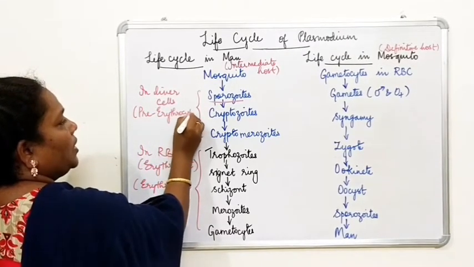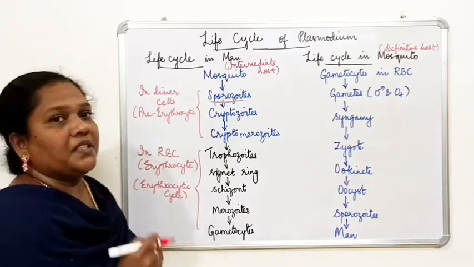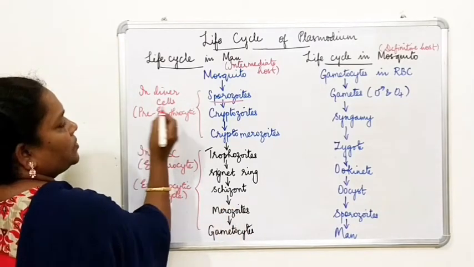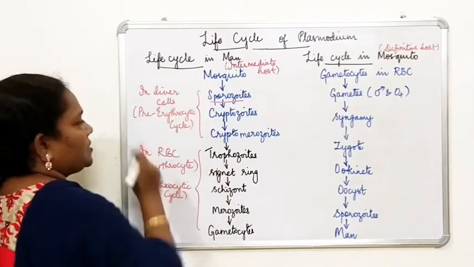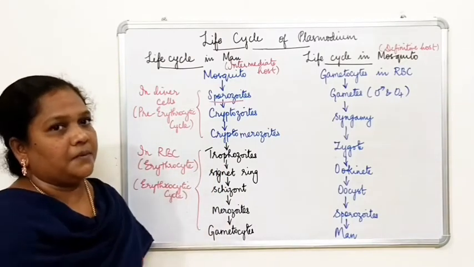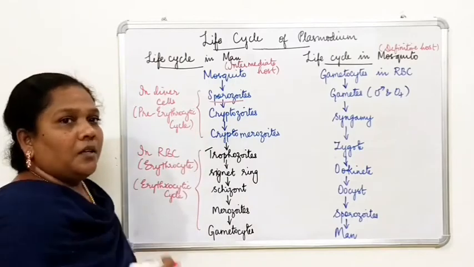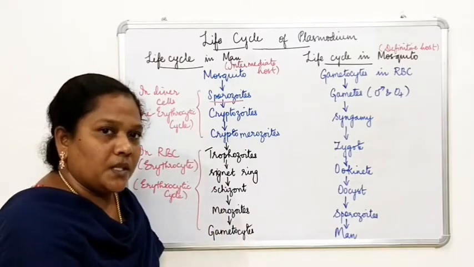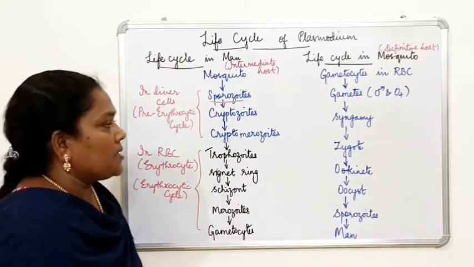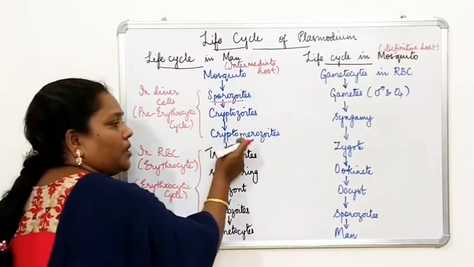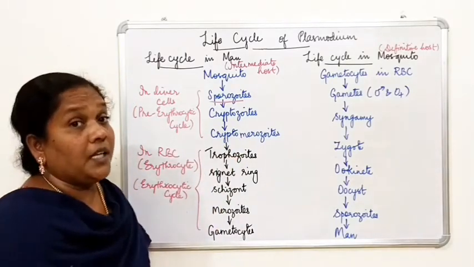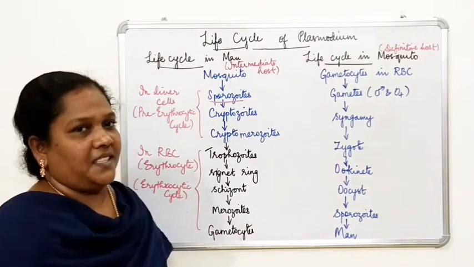So before infecting the RBC, it damages the liver cells. That is why here you use the term pre-erythrocytic, or it is otherwise called exo, outside RBC. It is called the exoerythrocytic cycle. So first the sporozoite moves, finds its way to the liver cells, and starts infecting them, and then you call that stage the cryptomerozoite. After that, this cryptomerozoite will be converted into a stage called the trophozoite, which starts infecting the RBC.